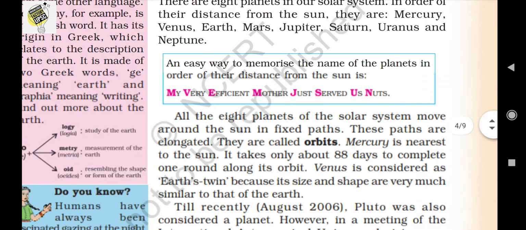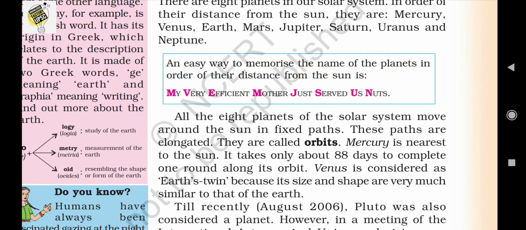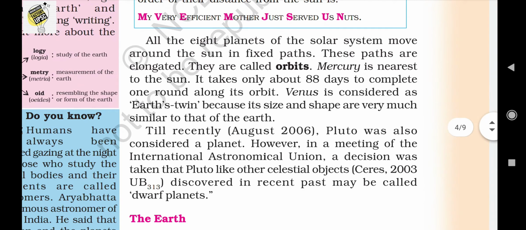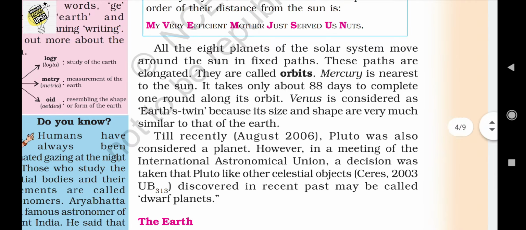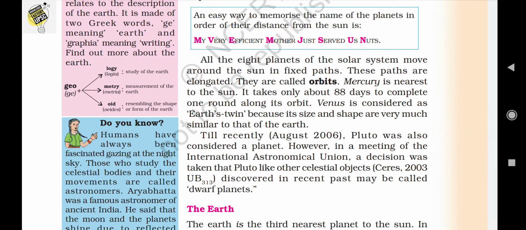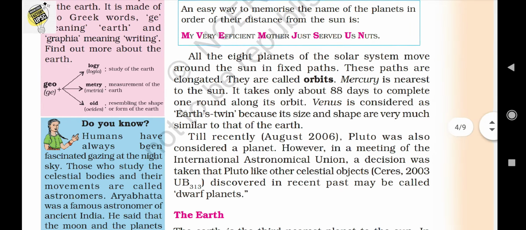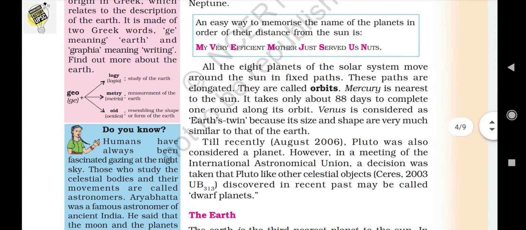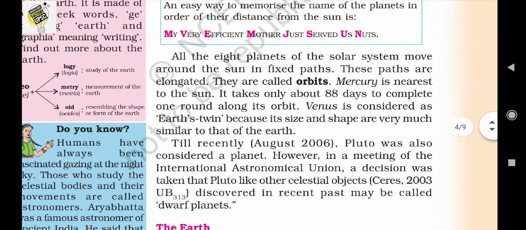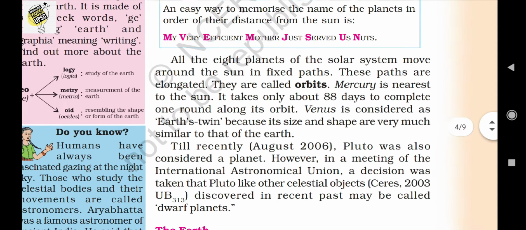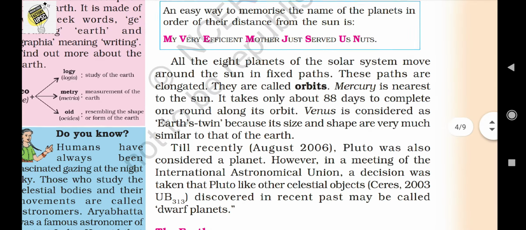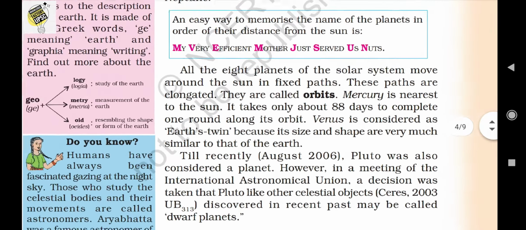As we say, there was another planet which is known as Pluto. All the 8 planets in our solar system move around the sun in a fixed path. These planets have their own fixed path, and these paths are elongated, and no other planet can get into another planet's path. These elongated paths came to be known as orbits.